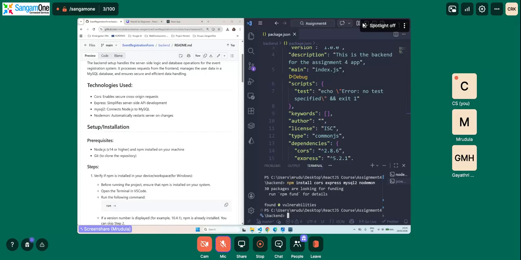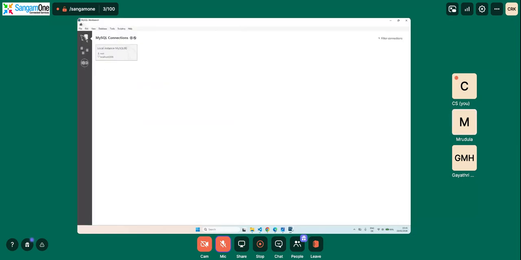So next would be MySQL2. As it says, it connects Node.js to MySQL. It just enables the data exchange between our SQL server and our Node.js, that is our application. So if we come here, we can see we have our local instance.